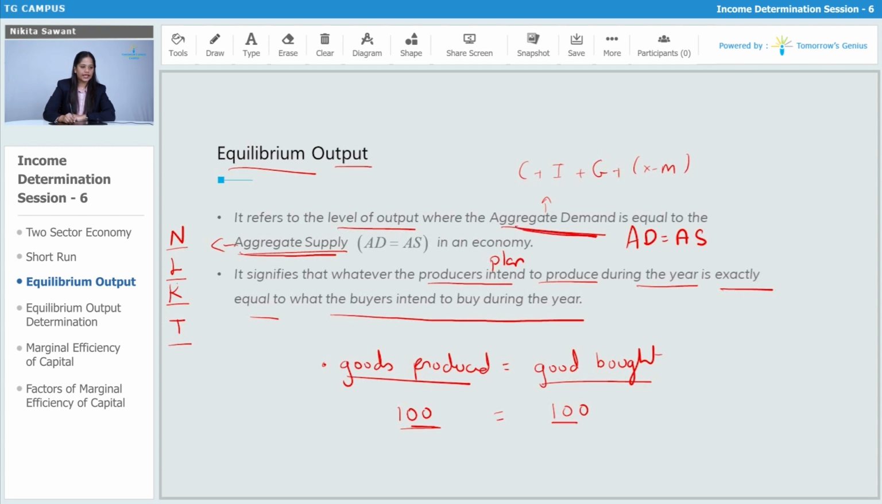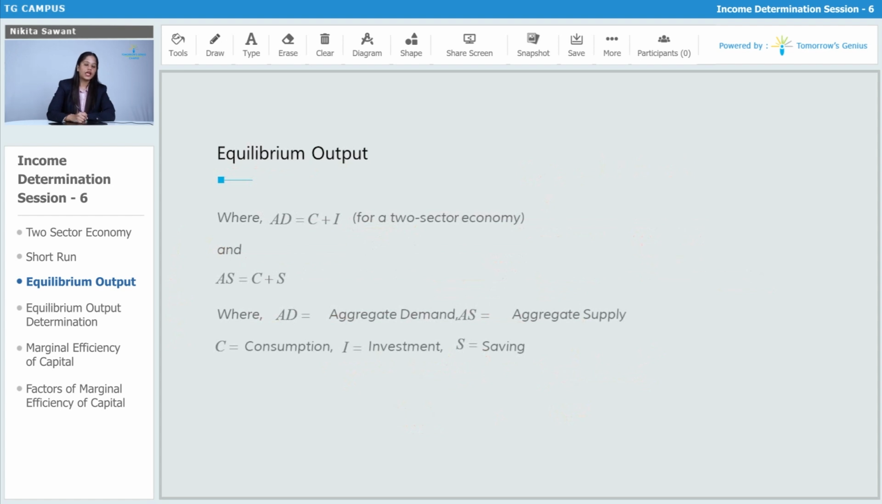So this is aggregate demand and aggregate supply. If both are equal, we call that equilibrium output. Now, remember, we are learning about the two-sector economy. When we talk about C plus I plus G plus X minus M, it is a four-sector economy, which is a real situation.